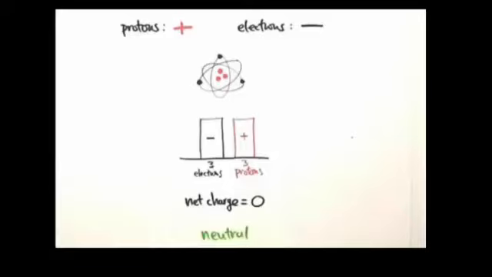You know, students, the opposite charges cancel the effect of each other. So the same number of protons and electrons will cancel the effect of each other. And as a result, the net charge on an atom will be equal to 0 because the same number of opposite charges will cancel each other. And as a result, the atom as a whole will be neutral. So the net charge on an atom is equal to 0 and atom is considered a neutral particle.